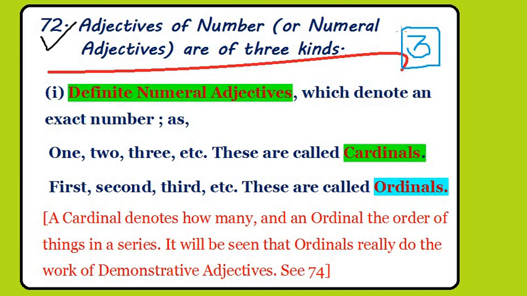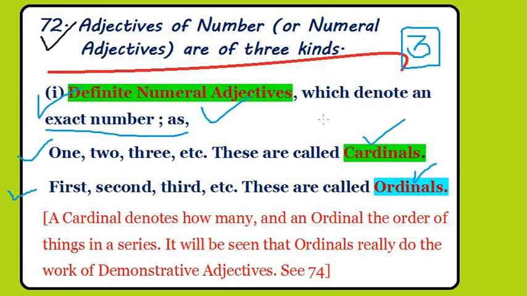The first one is definite numeral adjectives. It denotes an exact number. What does it denote? It denotes an exact number, as 1, 2, 3, etc. These are called cardinals. First, second, third, etc. are called ordinals. So we know the cardinals and ordinals. These are included in definite numeral adjectives, which denote the exact number.